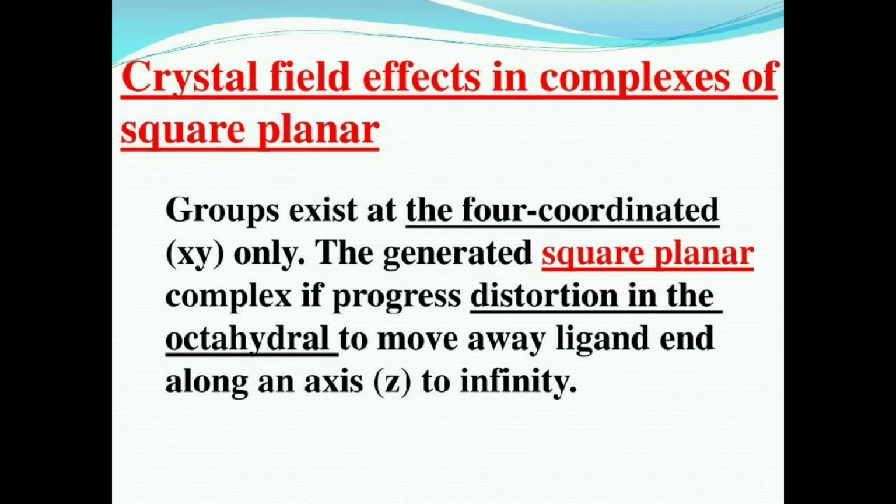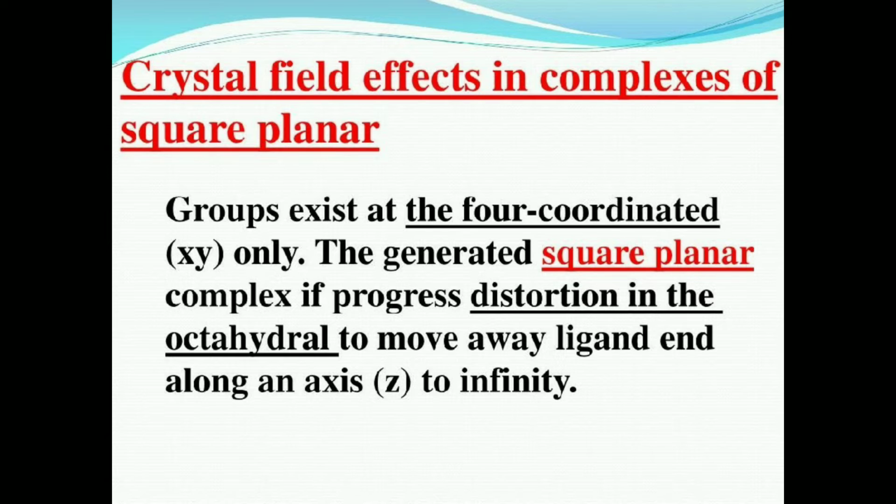Crystal field theory was first developed by the physicists Bethe and Van Vleck in 1930. Crystal field theory is also called CFT. It was proposed almost at the same time as VBT, that is valence bond theory. It took about 20 years for CFT to be recognized and used by chemists.